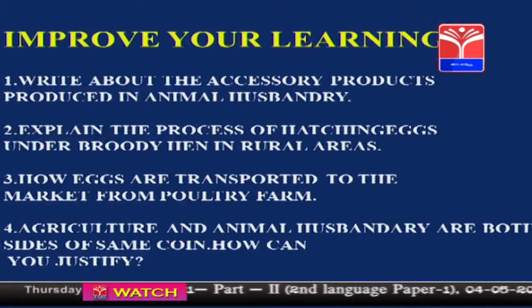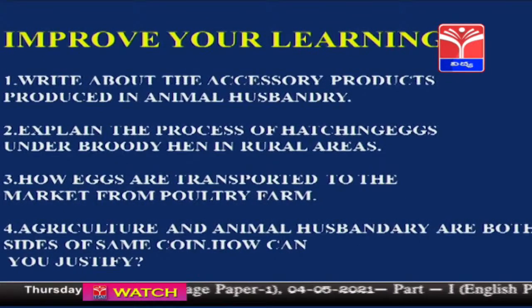Next, agriculture and animal husbandry are both sides of the same coin. How can you justify this? You know well, children, that in rural areas, most of the farmers along with agriculture will definitely have cows and goats at their home. That means with both hands they look after agriculture and animal husbandry. So, what is asked here is how it can be practiced, and how both of them are treated as important. Hope you have understood the lesson, children.